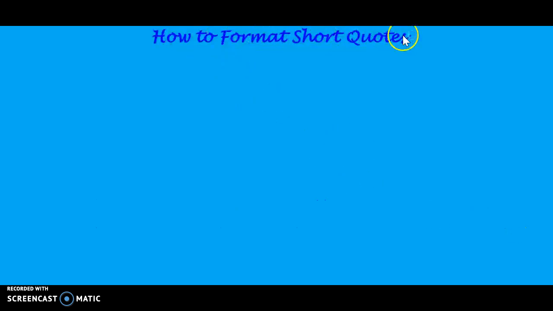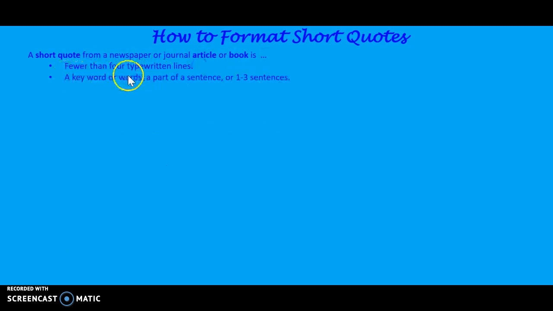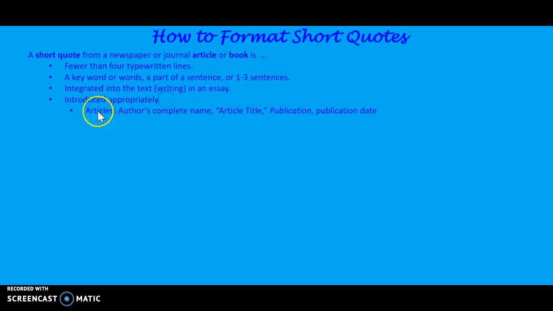How to format short quotes. A short quote from a newspaper or journal article or book is fewer than 4 typewritten lines: a keyword or words, a part of a sentence, or 1 to 3 sentences, integrated into the text you are writing in an essay, introduced appropriately.